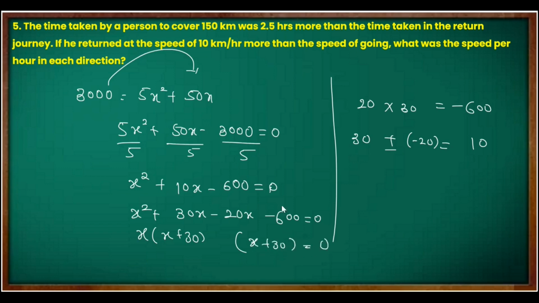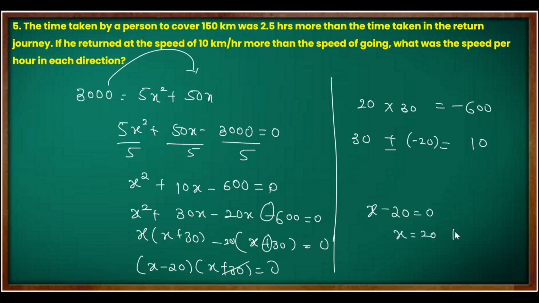When we repeat, I saw there is a sign change. That means minus outside, 20 outside. So the two brackets are x minus 20, x plus 30 equal to 0. x plus 30 anyway goes off because this becomes a negative value, which is neglected. x minus 20 equal to 0. x equal to 20 kilometer per hour is the answer.